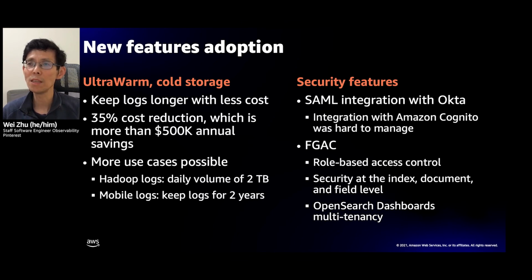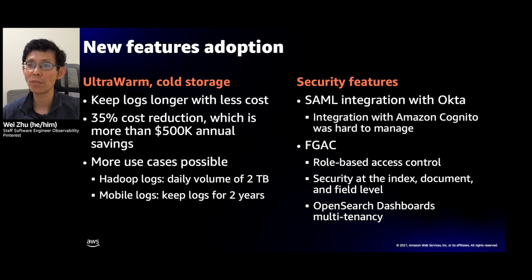We also recently enabled cold storage on the clusters. Cold storage decouples compute from storage, which results in more savings. For the logs which need more than 30 days of retention, we store them in cold tier. Enabling UltraWarm and cold storage not only saves us money, which is more than $500,000 a year, but also allows us to serve some other use cases which were not possible before. In such cases, we store the mobile performance log for 2 years.